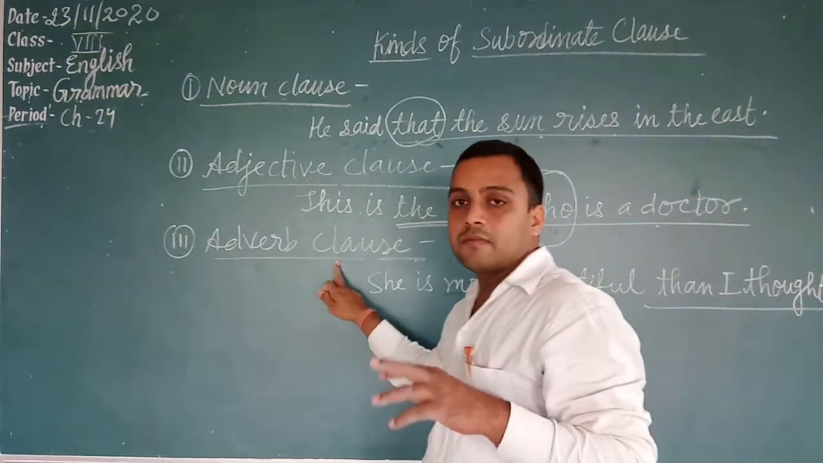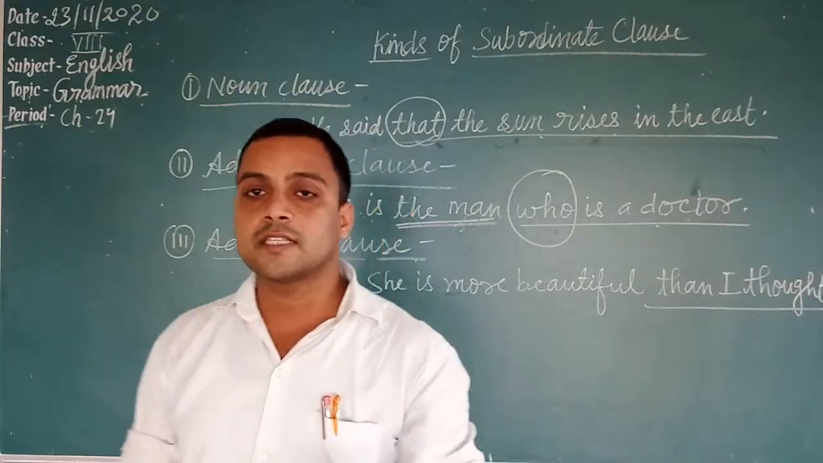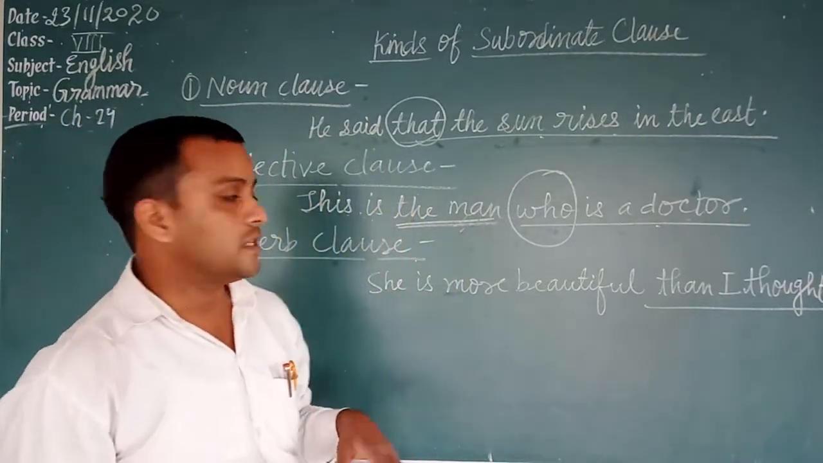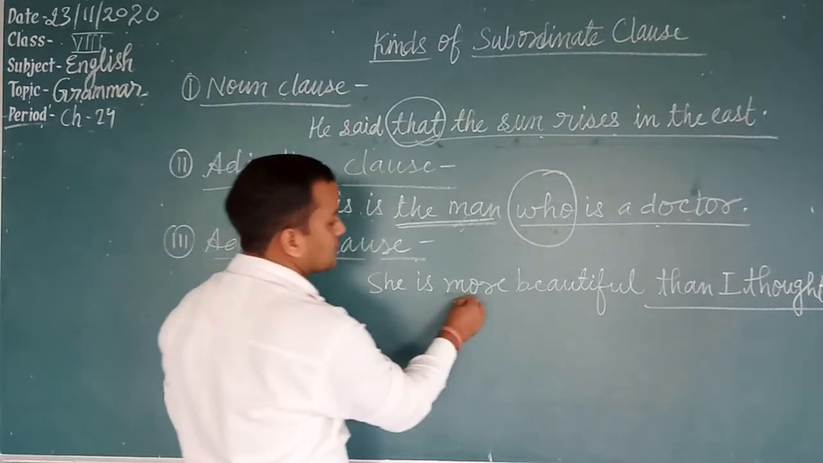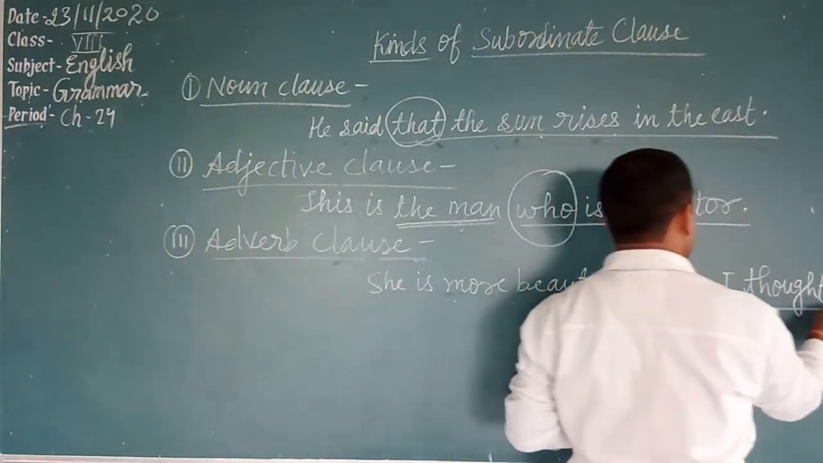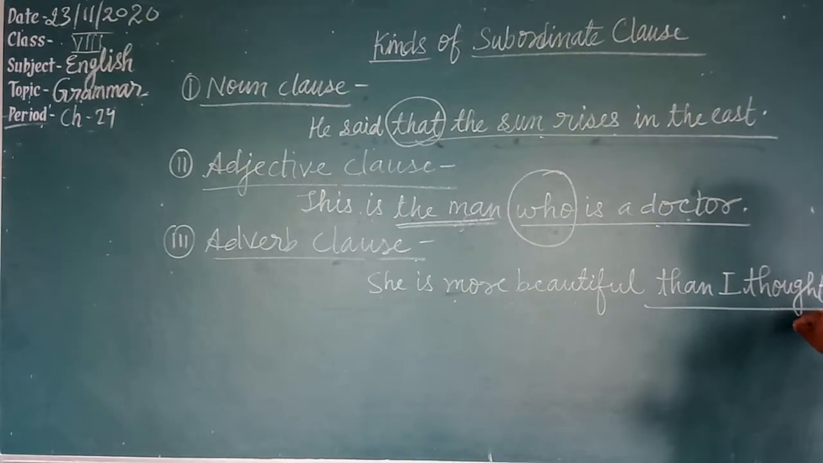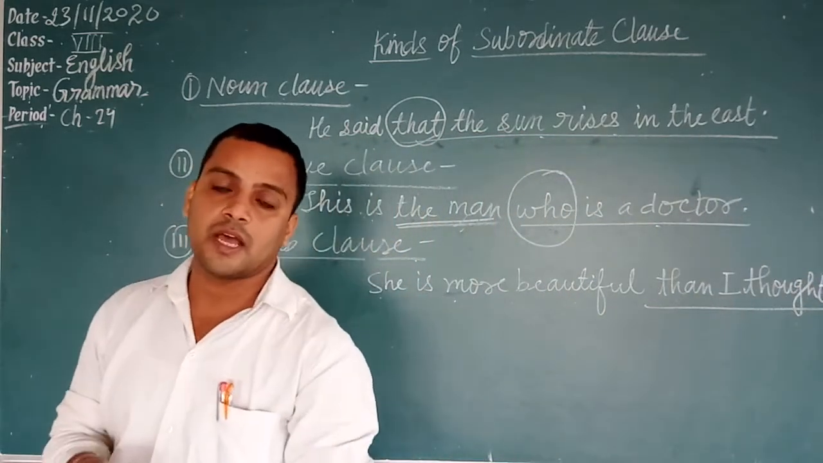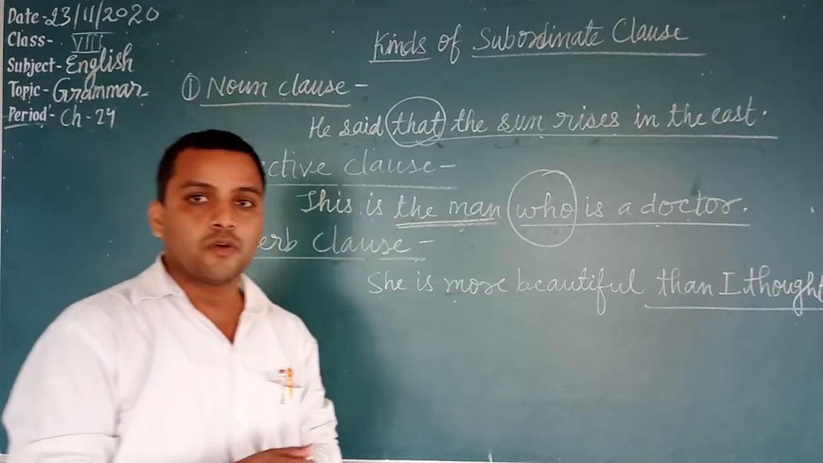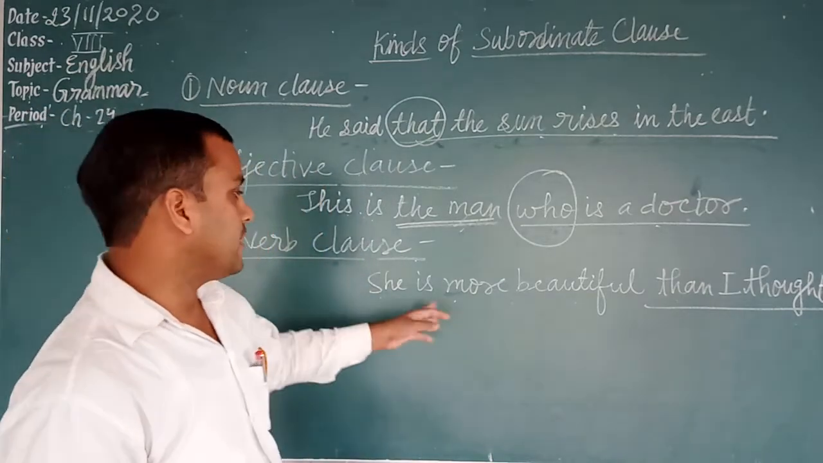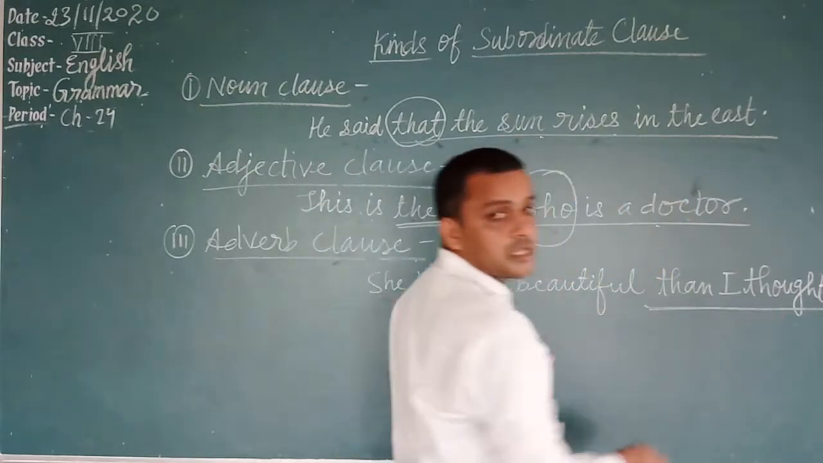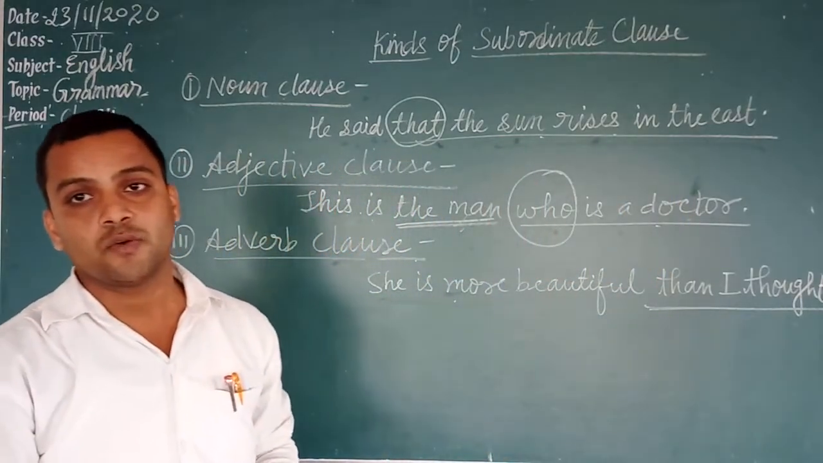Okay? An adverb clause is a group of words which contains the subject and predicate of its own and does the work of an adverb in the sentence. She is more beautiful than I thought. The conjunctions of adverb clauses are than, before, after, till, until, and many more, which I will tell you. She is more beautiful than I thought. Than I thought is what? An adverb clause. Okay?